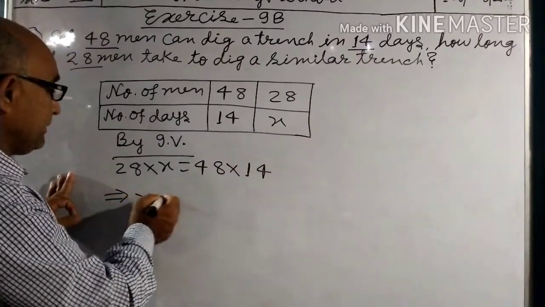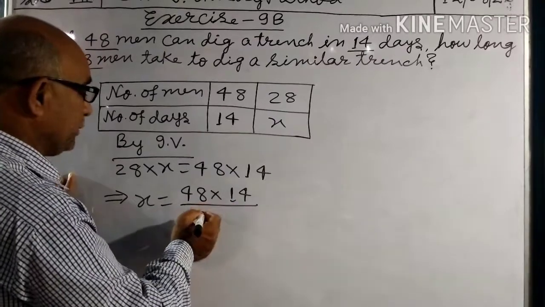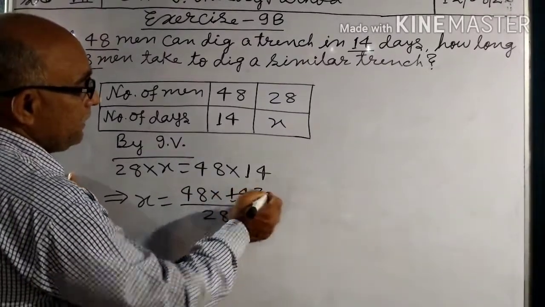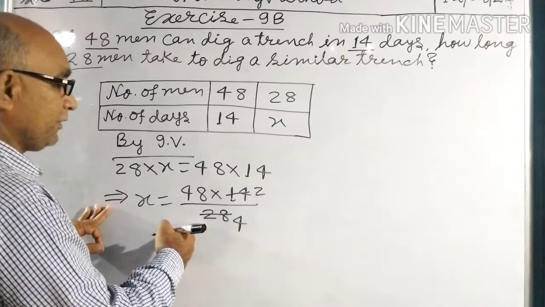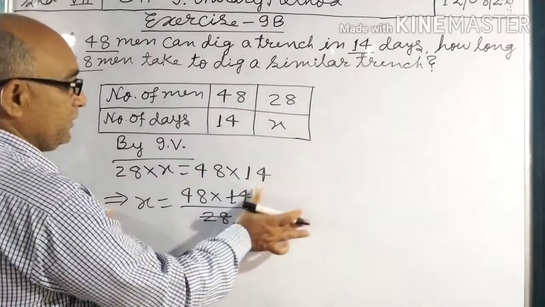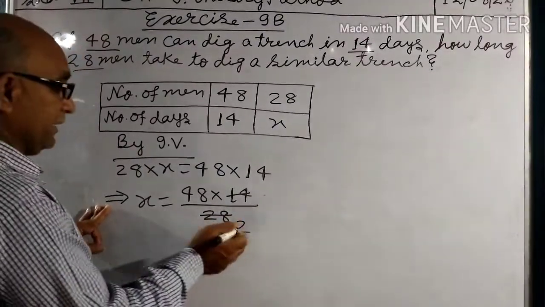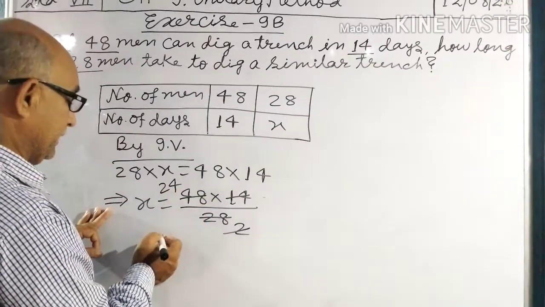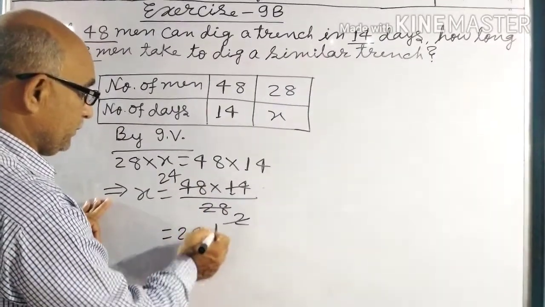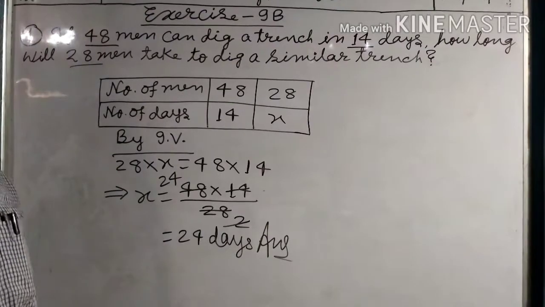That implies x equals 48 into 14 by 28. 7 fours are 28, 7 twos are 14. Then 2 into 2 into 48 gives 24 days. Answer. Understand and write it.